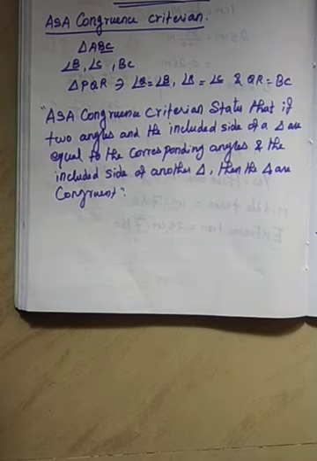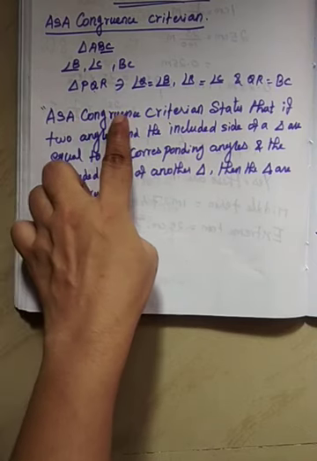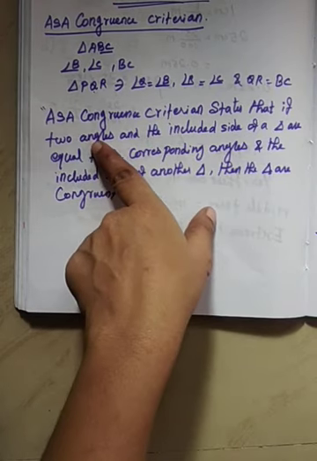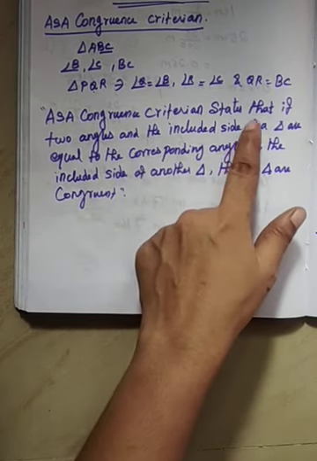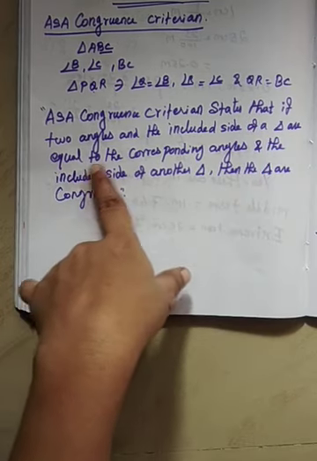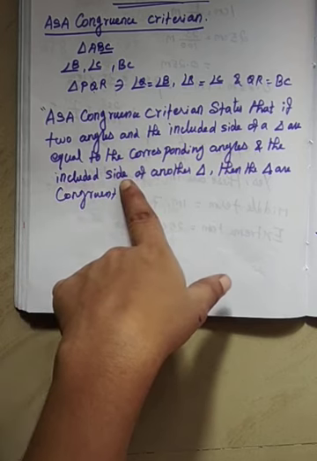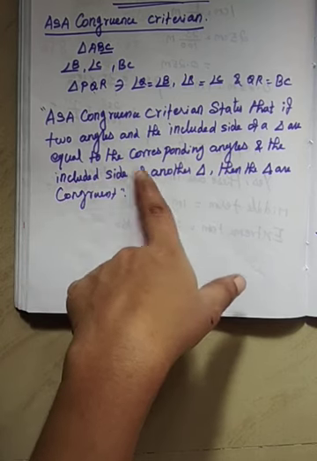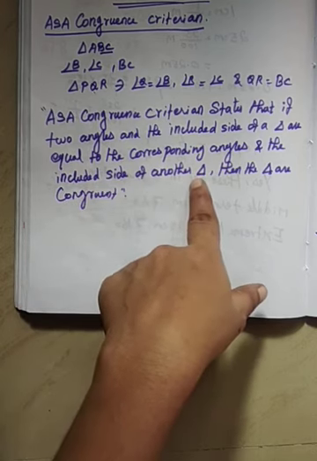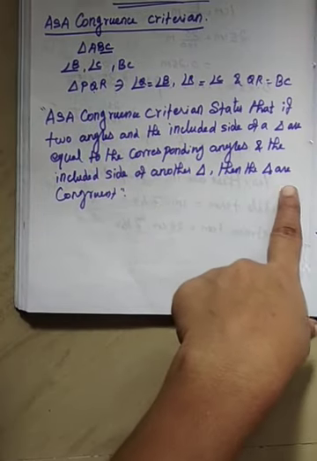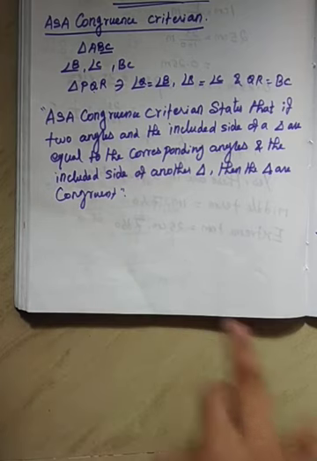See, simply we can say that ASA congruence criterion states that if two angles and the included side of a triangle are equal to the corresponding angles and the included side of another triangle, okay, the one triangle is ABC, the another one is PQR, then the triangles are congruent. Clear?